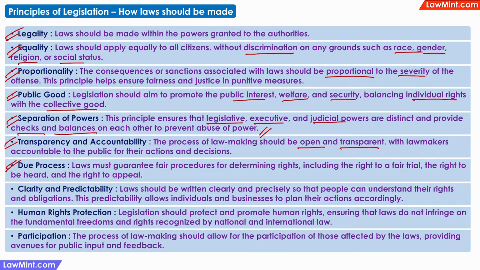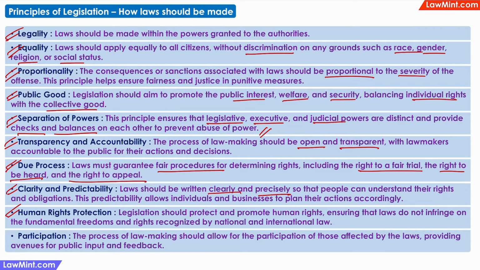Principle of due process, which means that the laws must guarantee a proper process and fair procedures for determining rights such as the right to a fair trial, the right to be heard, the right to appeal. Clarity and predictability, which means that the laws should be written clearly and precisely so that people can understand their rights and obligations. This predictability allows individuals and businesses to plan their actions accordingly, and any ambiguity or doubts in the laws should be interpreted in favor of the accused or in favor of the defendant.